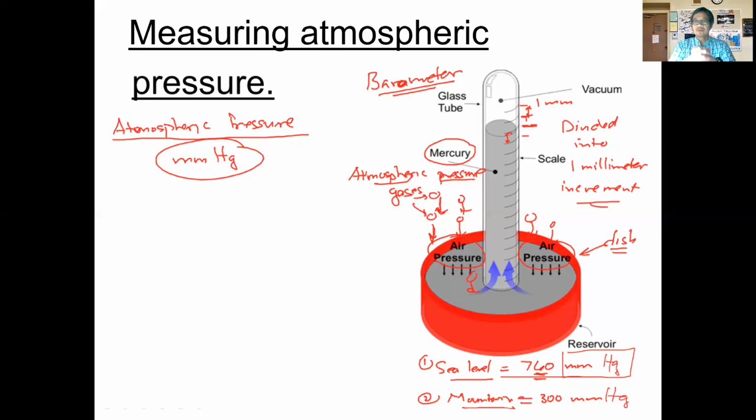I also wanted you to think about it in terms of being in the ocean, for example, or being in water. As we move up in elevation, the pressure changes. It goes down, it drops. Why? Because there are fewer particles up there as we move higher and higher. In the same way, if we were swimming in the ocean, as we move up towards the surface of the water, we're going to feel less and less pressure because there are fewer water particles around us as we move up.